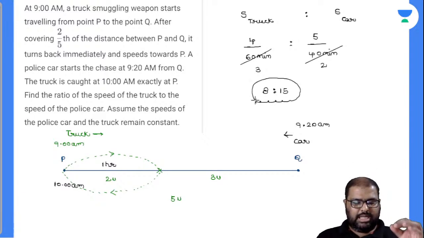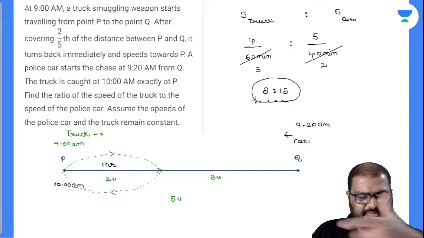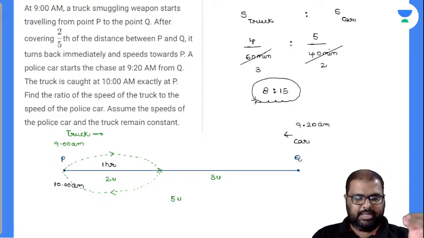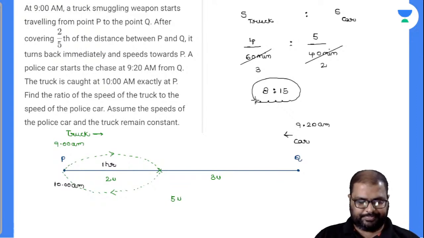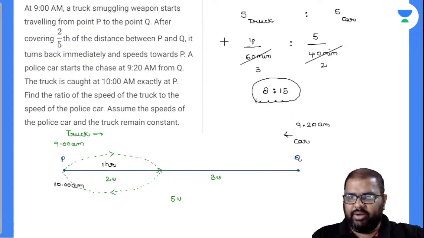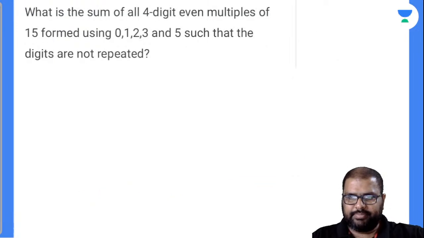Perfectly, Nasir. Simple diagram. I have solved it quickly and easily. Time, speed, distance based questions: always try to solve questions with diagrams. Done. Very good. Let's come to the next one.